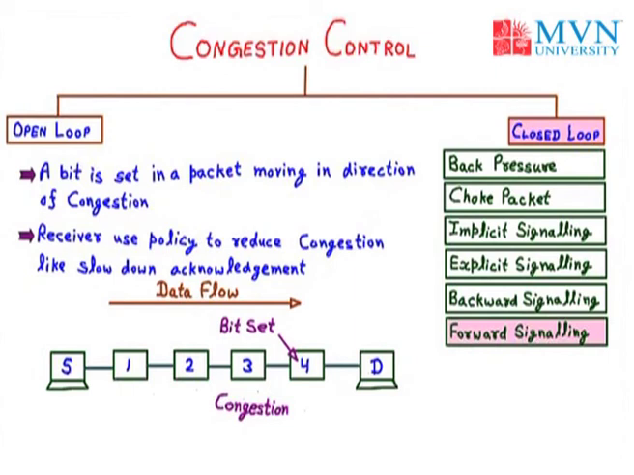So the forward signaling is opposite to the backward signaling. In the backward signaling, the bit is set in the node previous to the congestion and opposite to the data flow, and in the forward signaling the bit is set in the forward direction, that is in the direction of data flow. Now the destination comes to know about the congestion and it will slow down the acknowledgement, and the source gets the congestion signal and slows down. So that is all about the closed loop congestion control.